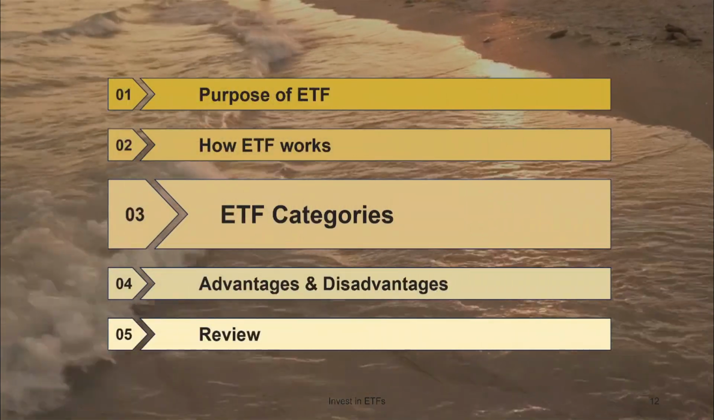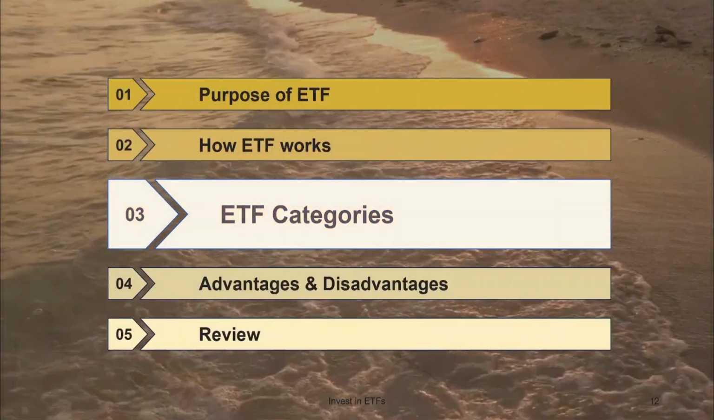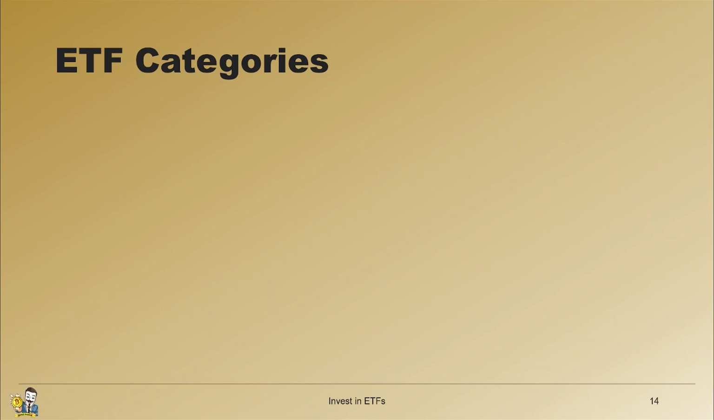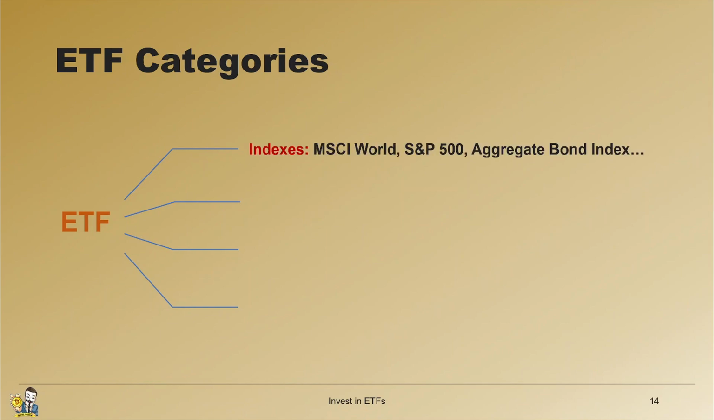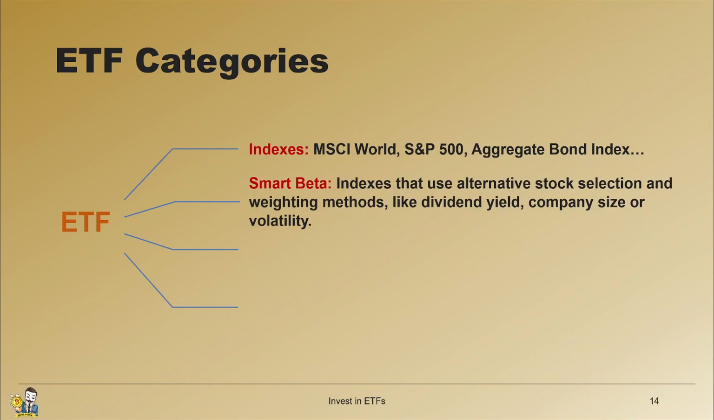Let's dive into the different ETFs categories. As you understood, ETFs are super powerful because you can invest in pretty much whatever you want. So, let's look at a few main categories. The first one is classic indexes, for example the MSCI World Index, the S&P 500, or even aggregate bond indexes and so on. It's also possible to choose smart beta ETFs.